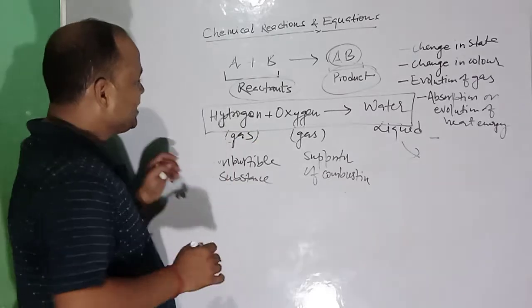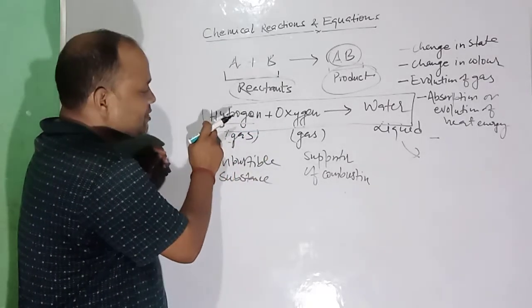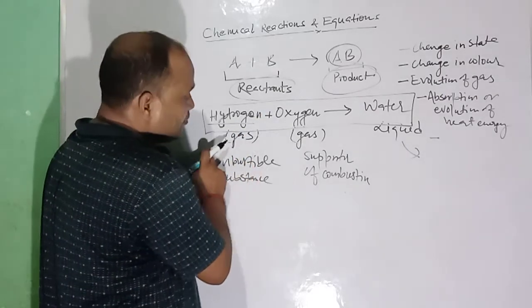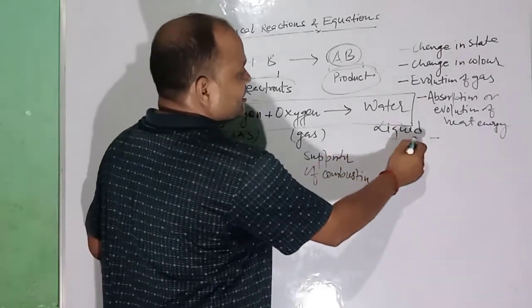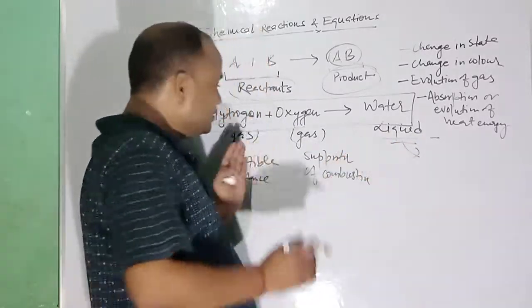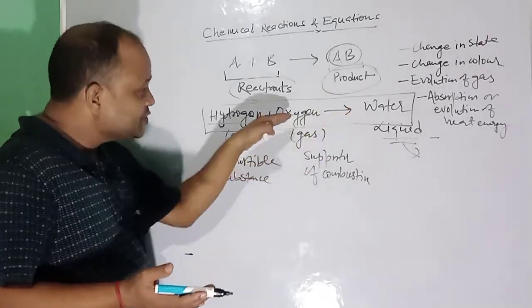Here itself you can see hydrogen is a gas. The state of this particular substance is gaseous. Oxygen is also in gaseous state, but the product has a different state, it is in liquid state. So the change of state is taking place here in this particular reaction.